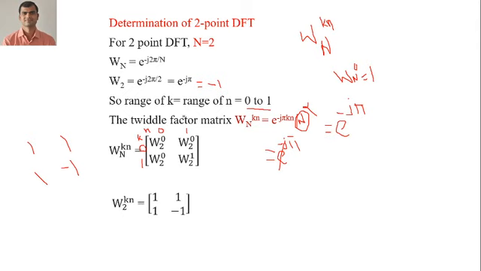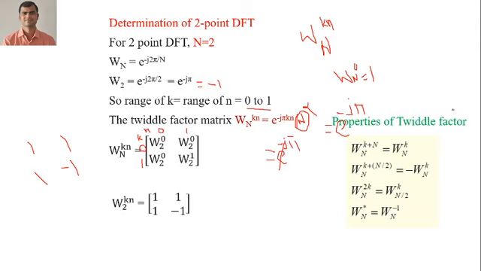Simply you have to put the value of k and n here. K is equal to 0, n is equal to 0, it becomes W_N^0. When k is equal to 1, n is equal to 1, it becomes W_2^1, and we need to put the value. Okay, so we have some properties of the twiddle factor. These are some properties of twiddle factor. Periodicity property is there, symmetry property is there. You require these properties while solving the DFT for a given sequence.